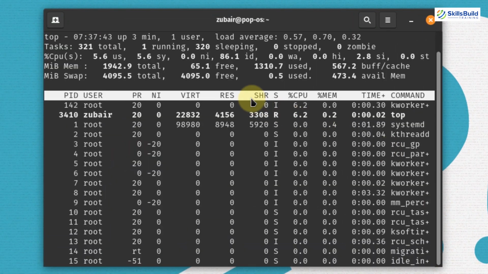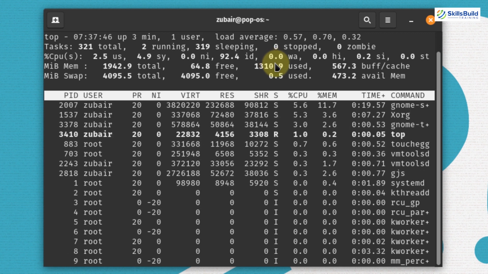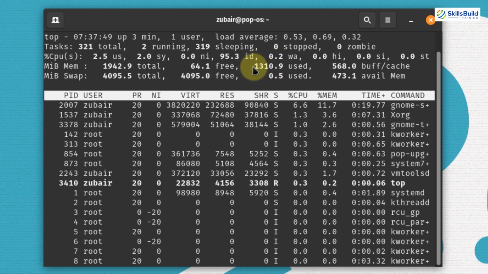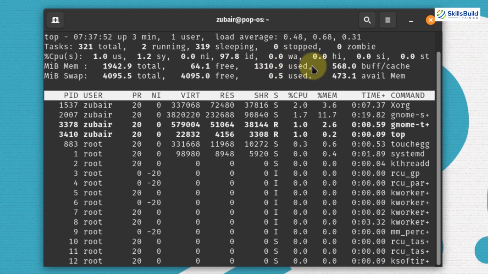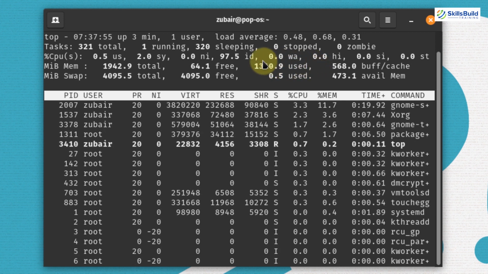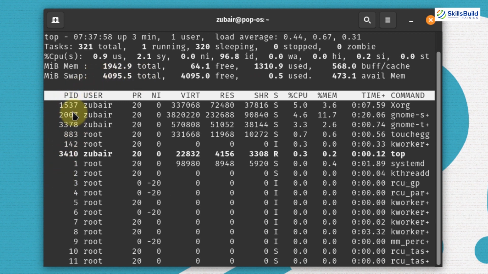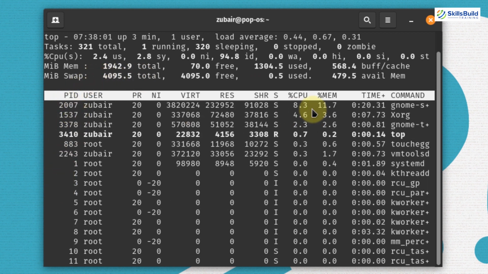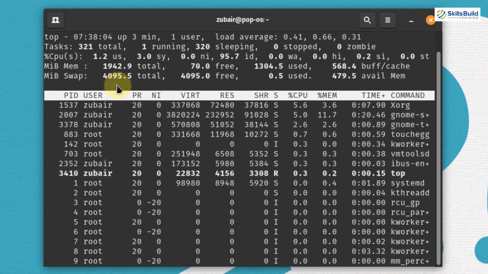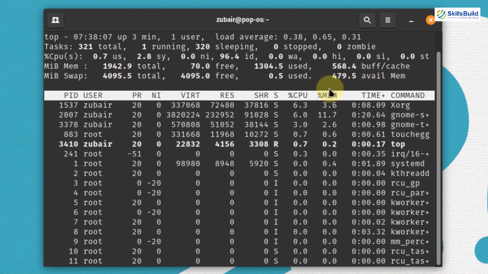In terms of resource usage, Pop OS uses almost the same amount of resources as Fedora. Here we have 1310 megabytes of RAM being used. In Fedora, we had 1320. Then again, we have the same information about processes and the resources used by each process here. And then we have the free memory here and many other pieces of information.